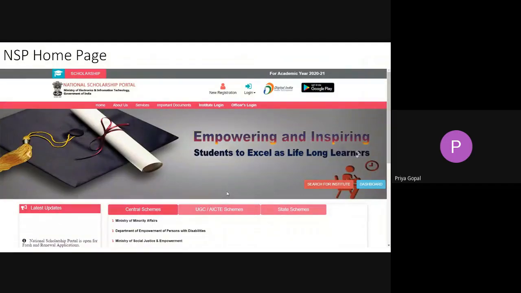And this is the first look of the portal. This is the first page of the portal, where you can see there are three types of schemes. One is central schemes, and we have AICTE schemes also onboarded, and we have separate state schemes. Schemes of Pondicherry will be displayed under the state scheme portal, because they are mostly state sponsored schemes. The state schemes contain all the state sponsored schemes. Whatever latest updates or notifications we want the users to know are displayed under the latest updates. And in case of services, there are a number of headings. I will be explaining each and every heading separately during the presentation.